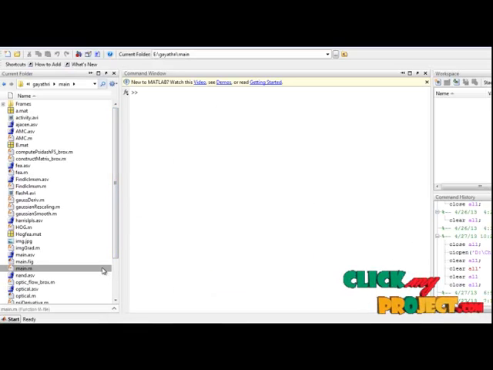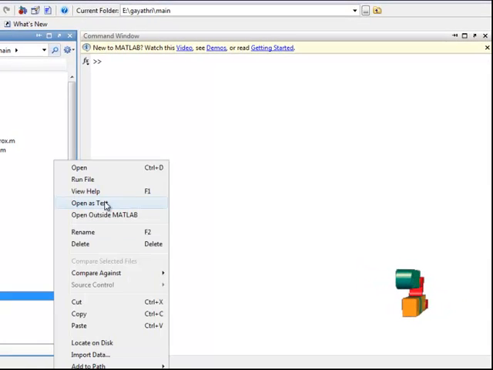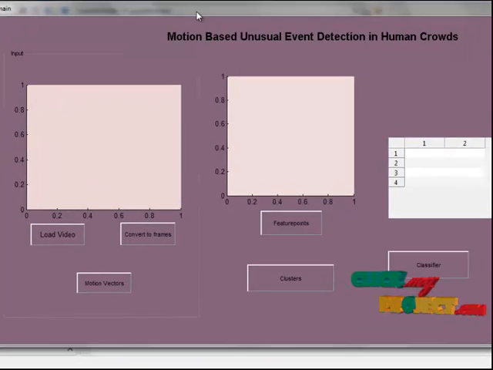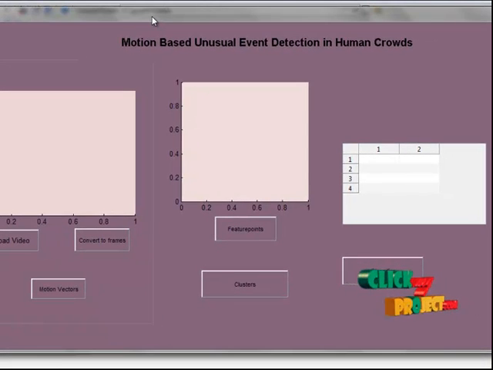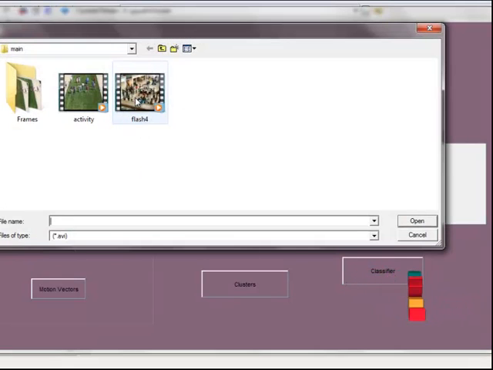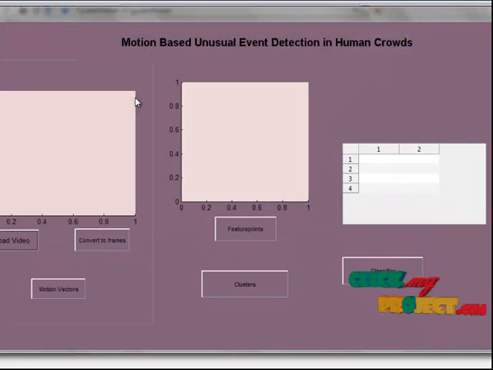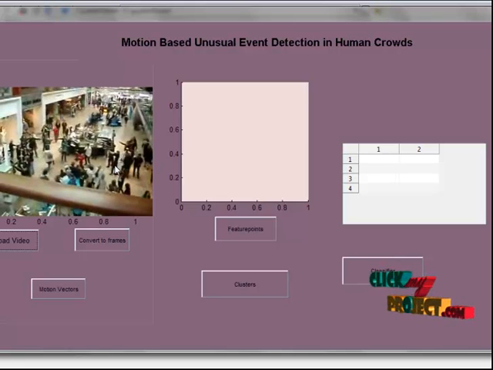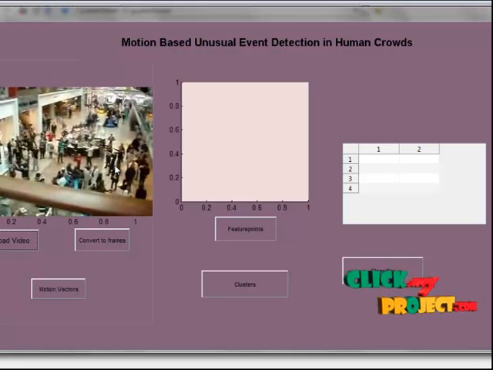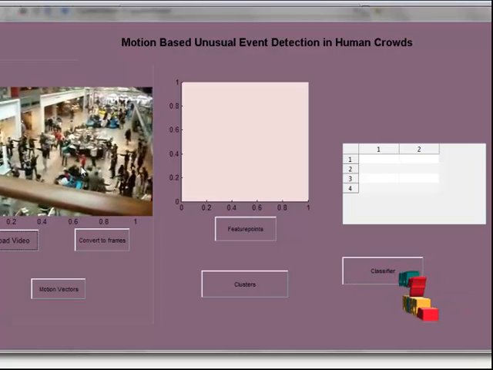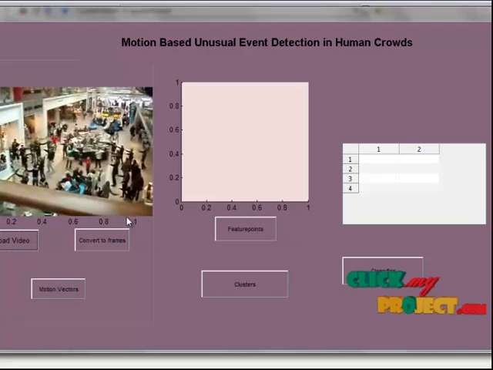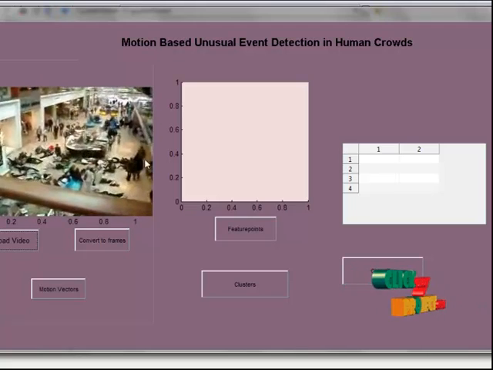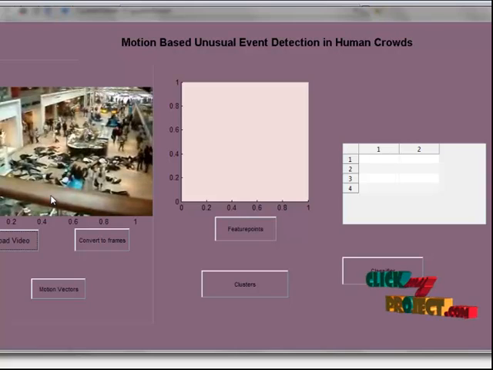Now let us see the execution of the program. First, select the main1.m file and click run file. This is a MATLAB GUIDE window designed for motion-based unusual event detection in human crowds. First, we load our input video. We can select any one of these. Now I select this. The video is in AVI format. We read it with the help of the aviread function and play it with the help of the movie function. The whole video is played now. This is our original video.